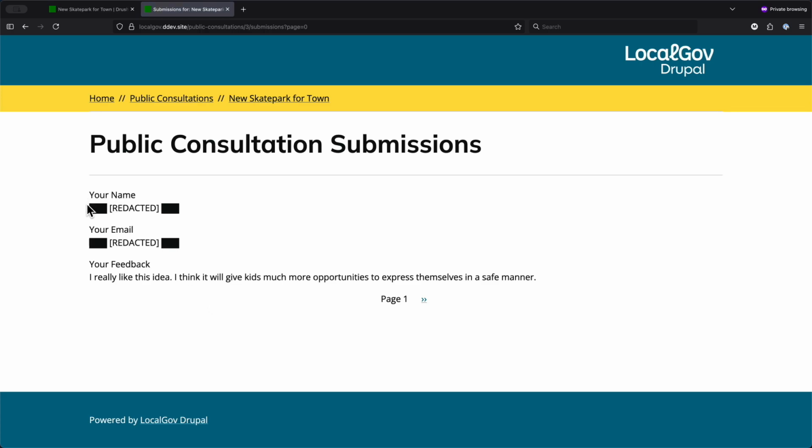So here we go. So my name has been redacted, my email address has been redacted, and the statement that I made about this idea has no redactions because it just says, I think this is a good idea. Let's have a look at how we actually do all this.